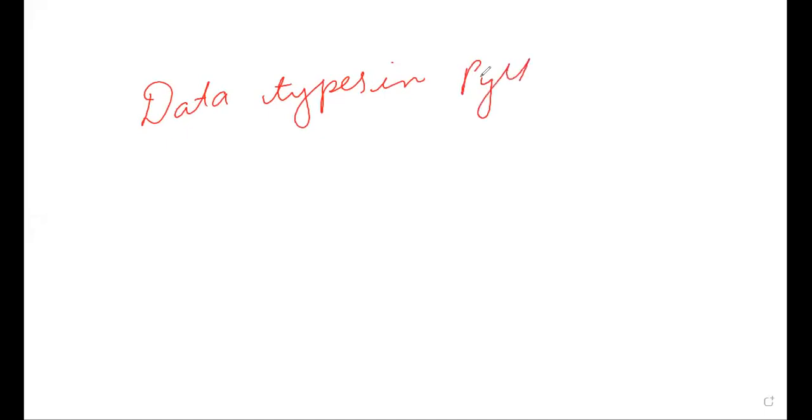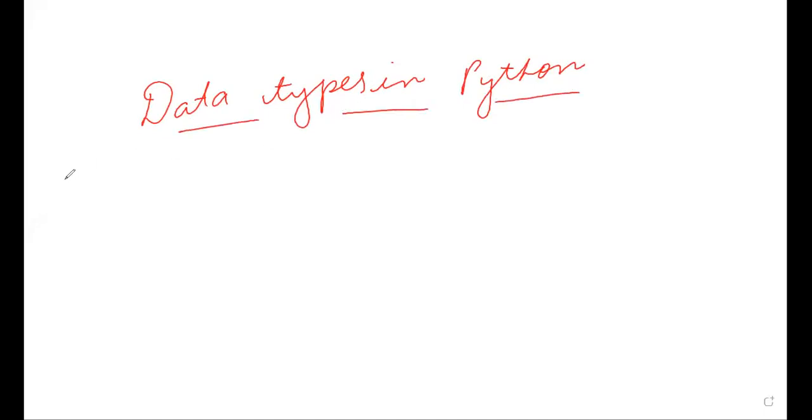So students, today we'll be discussing data types in Python. So basically there are 5 data types in Python.